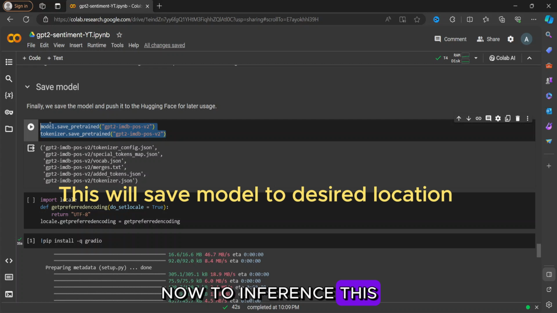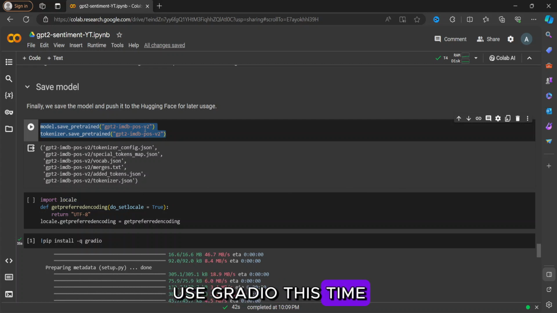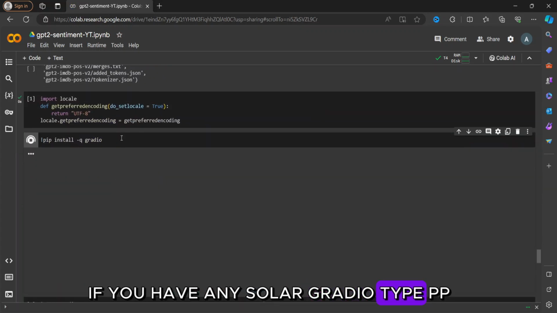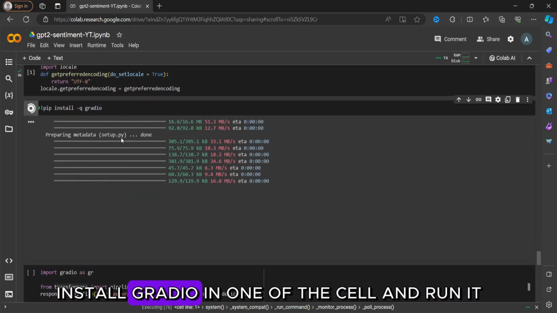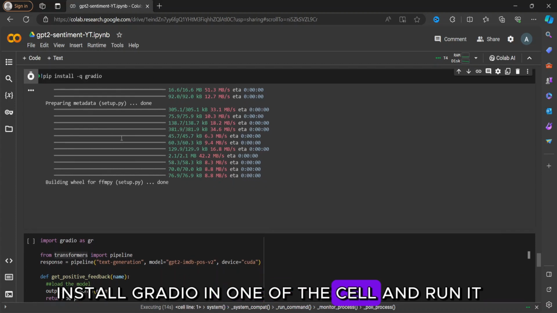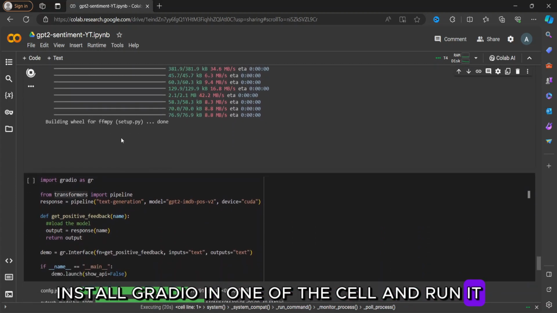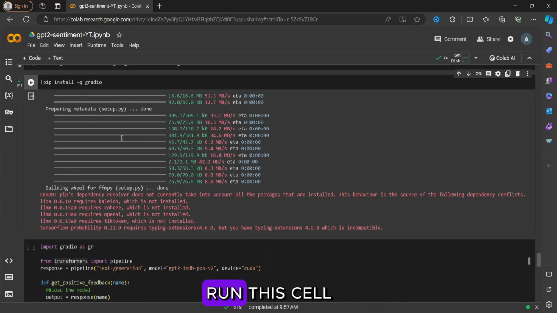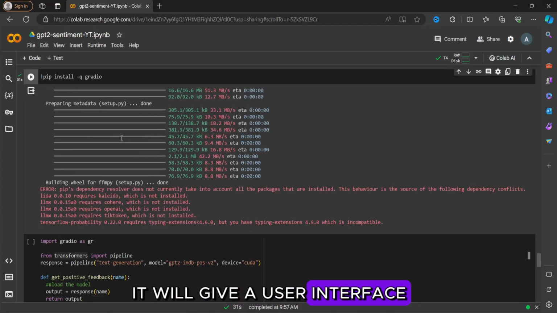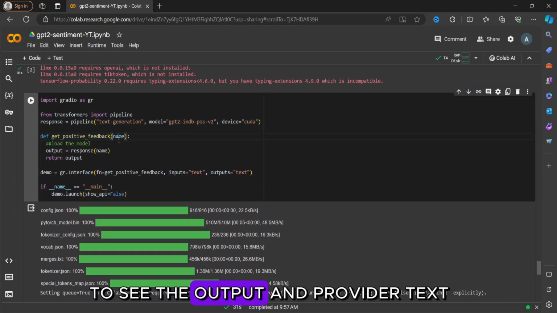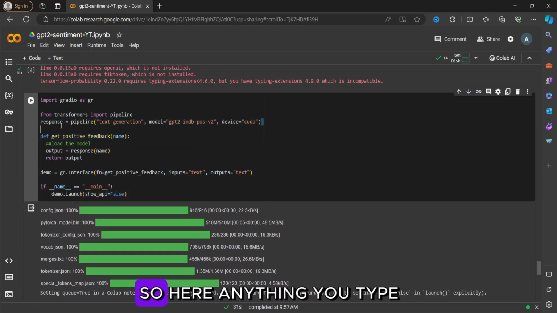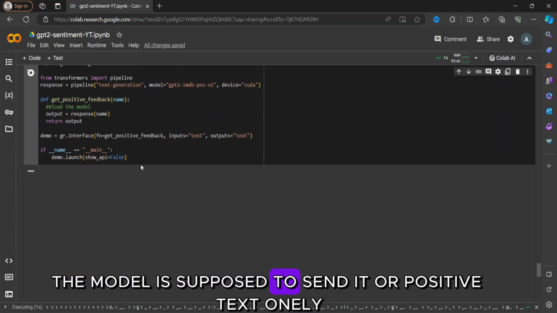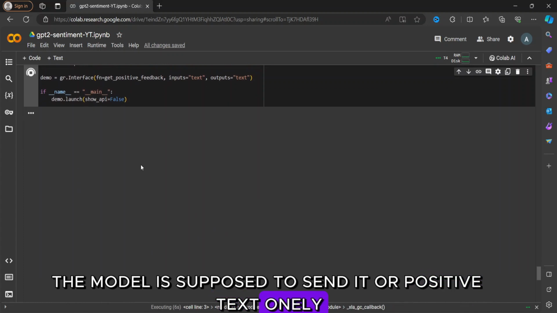Now to do inference, let's use Gradio this time. If you haven't installed Gradio, type pip install gradio in one of the cells and run it. Then run this cell. It will give a user interface to see the output and provide the text. Here, anything you type, the model is supposed to generate a positive text only.